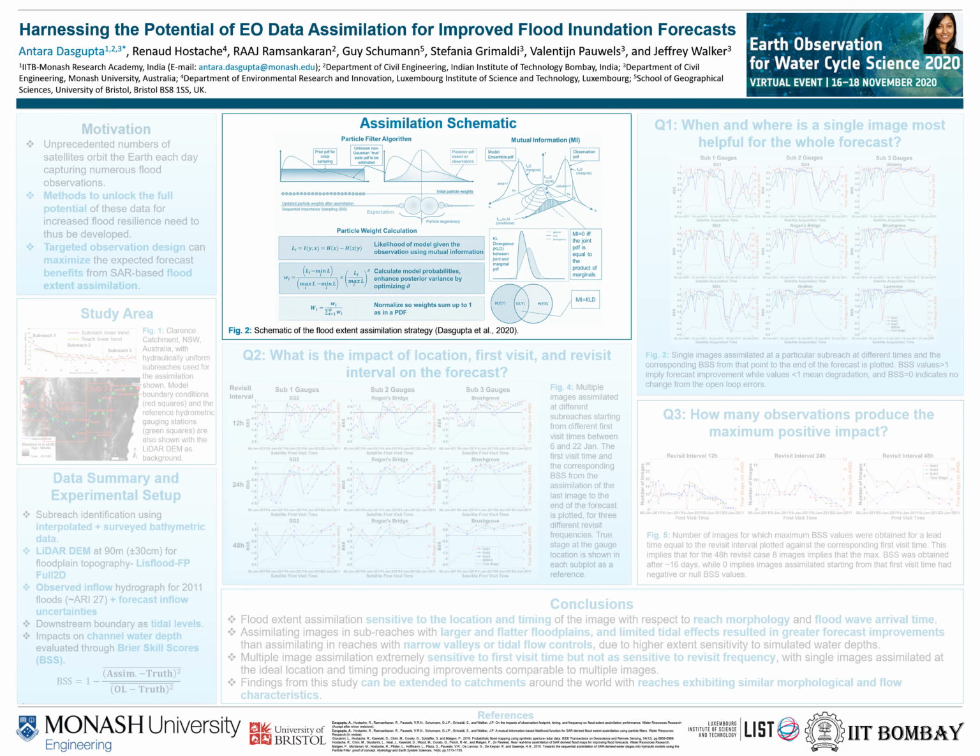We used here the flood extent assimilation strategy proposed by Dasgupta et al. 2020, who use a mutual information-based likelihood function to quantify the particle weights in a sequential importance sampling particle filter algorithm framework. In sequential importance sampling, each time a new observation becomes available, a previously uniform model ensemble PDF is iteratively updated to tend towards the non-Gaussian true state posterior PDF as more and more observations are added.